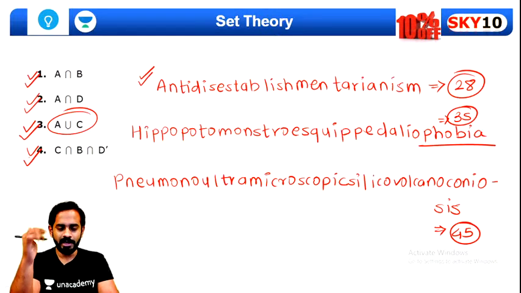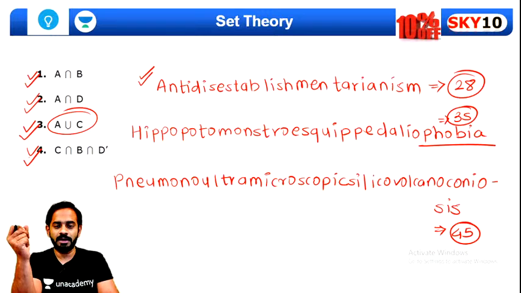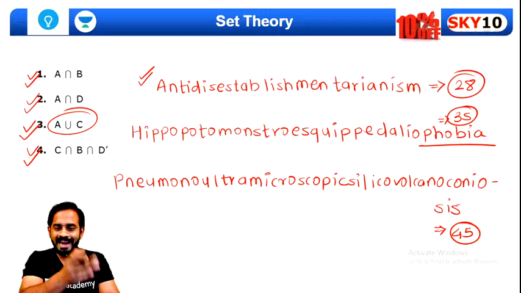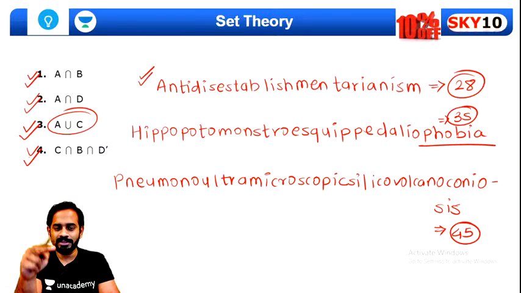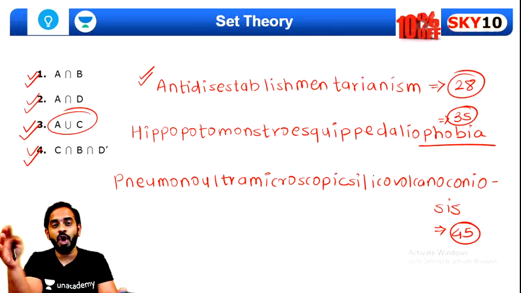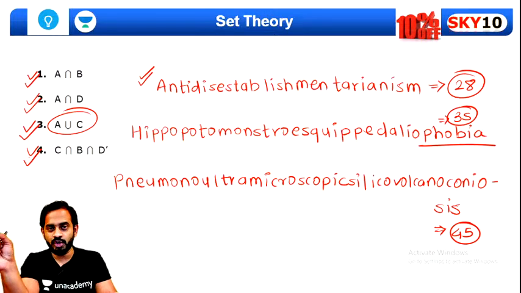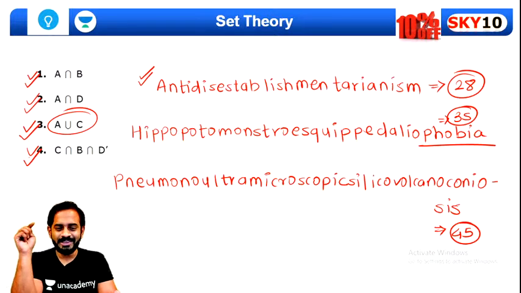Okay, Sakshi, I'll repeat. For the first word, the meaning is, there were campaigns held in England to disestablish churches. Those campaigns are called anti-disestablishmentarianism, the first word. And the second word, its meaning is fear of long words. Fear of big words, fear of long words. This is the meaning of hippopotomonstrosesquipedaliophobia. And the third word is pneumonoultramicroscopicsilicovolcanoconiosis.